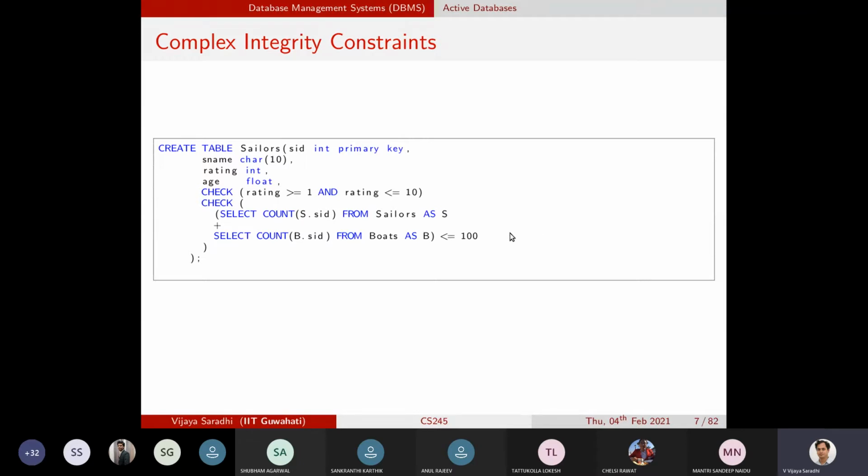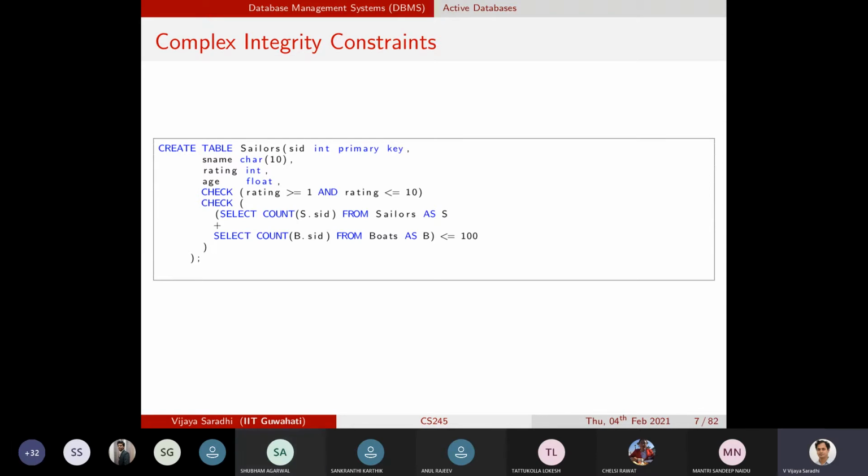So together they should not exceed 100. That is the intent. The intent is that the number of sailors and the number of boats put together should not exceed 100. And since two tables are under the constraint, this constraint must apply to both the tables. It cannot apply to only the sailors table alone. Yes, sir. Got it, sir.